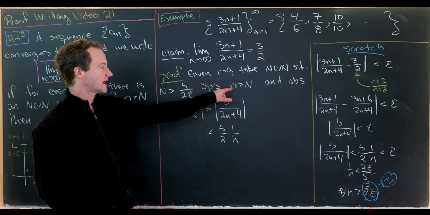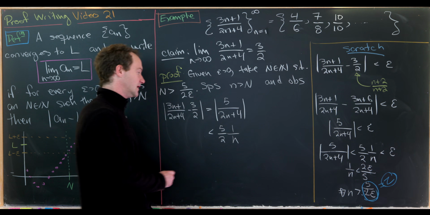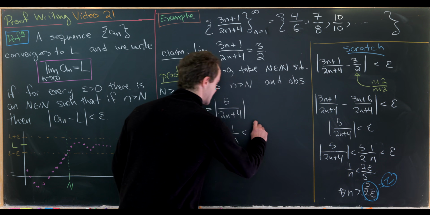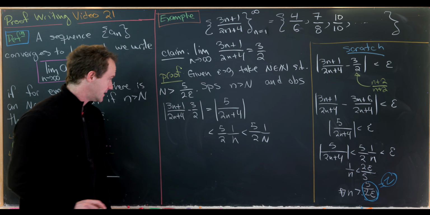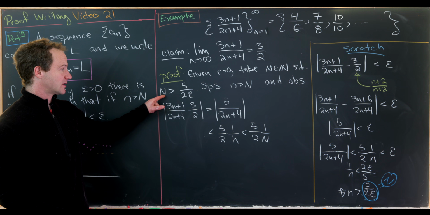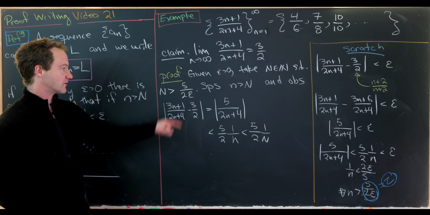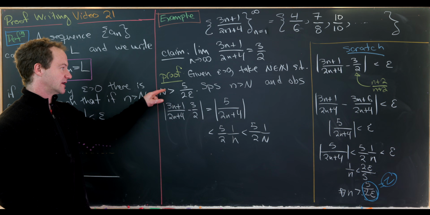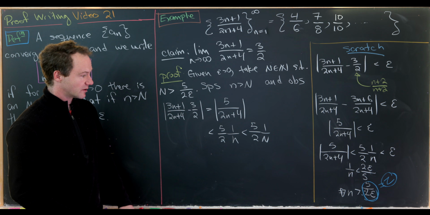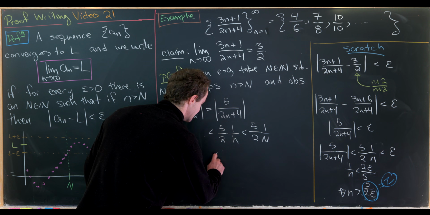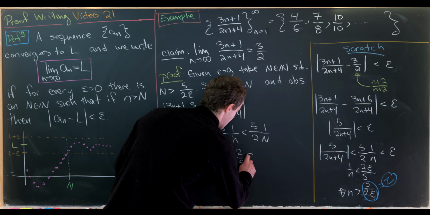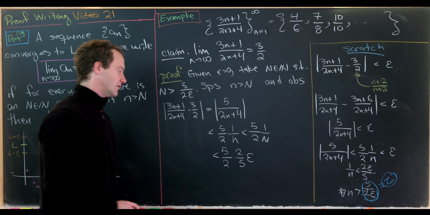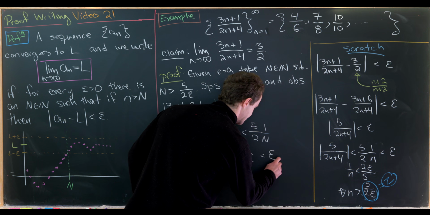But now since lowercase n is bigger than uppercase N, we know this whole thing is less than 5 over 2 times 1 over capital N. But since capital N is larger than 5 over 2 epsilon, it means 1 over capital N is smaller than 2 over 5 epsilon. So we have this is less than 5 over 2 times 2 over 5 epsilon. But now those two cancel, giving us epsilon.